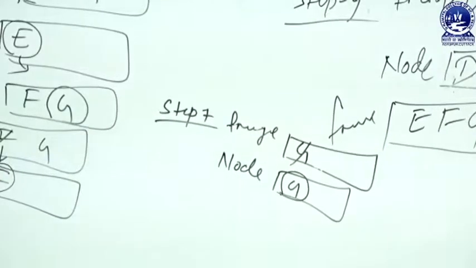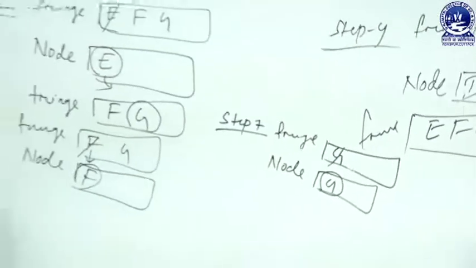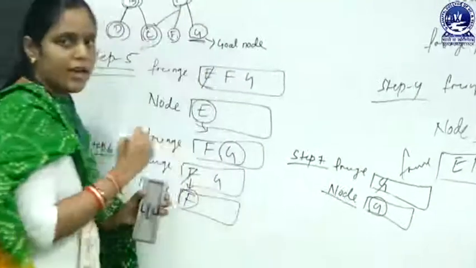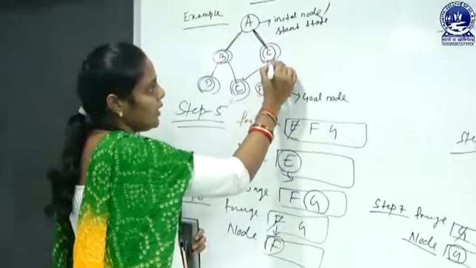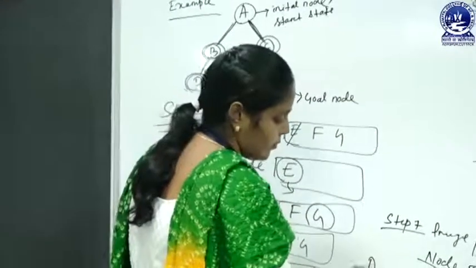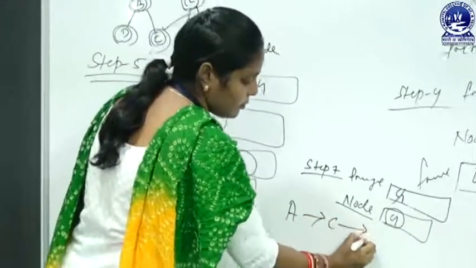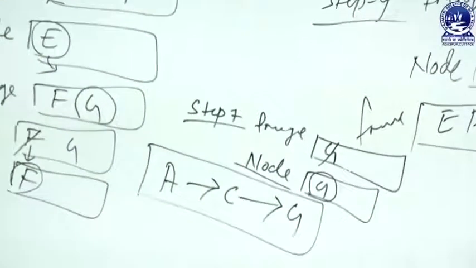That means here our algorithm returns the path from the initial state to the node contained in this node list. That means the path returned is A to C, then C to G. Now this is the result of our BFS algorithm.